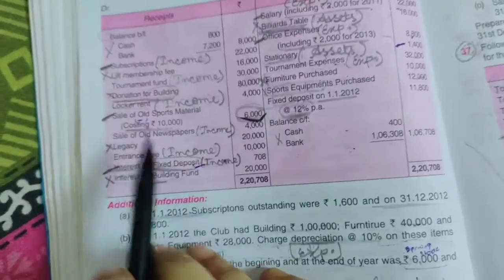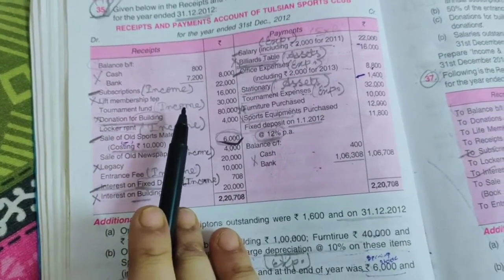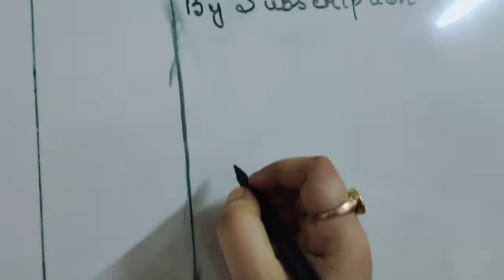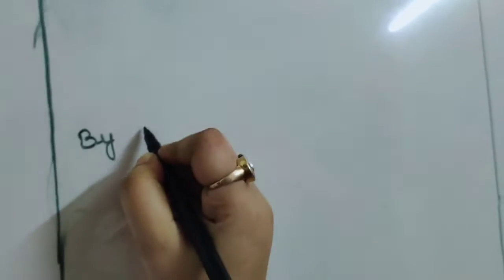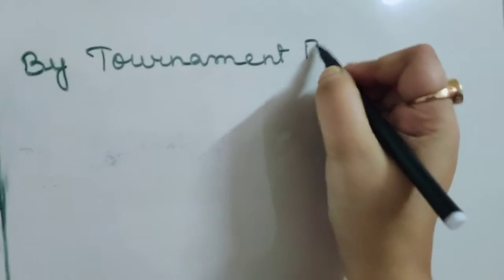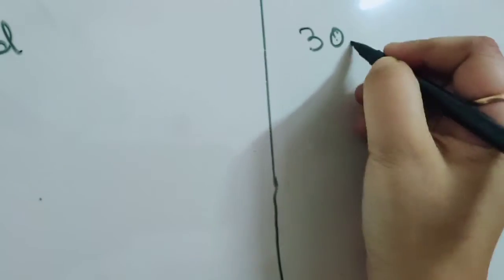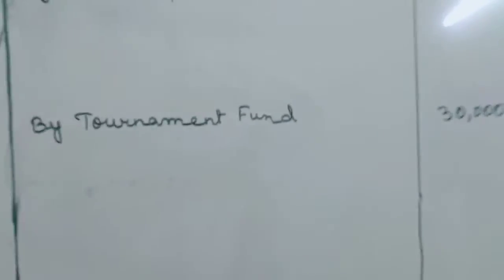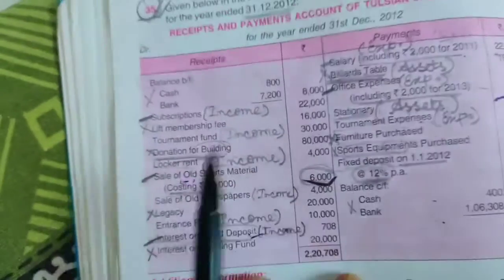The next item we have is life membership fee, that won't come. Next is tournament fund. Tournament fund is an income, so this one will come on the income side, by tournament fund. Amount is 30,000, so we'll write here 30,000. Now after tournament fund we have donation for building.